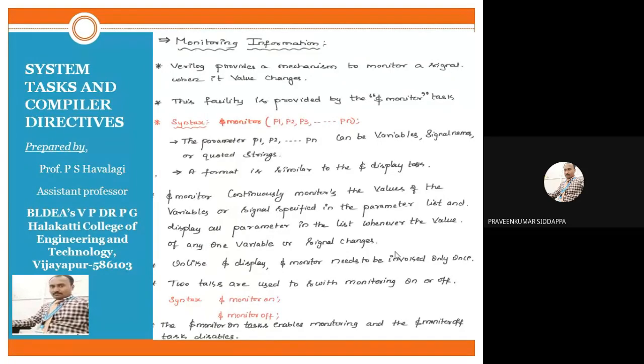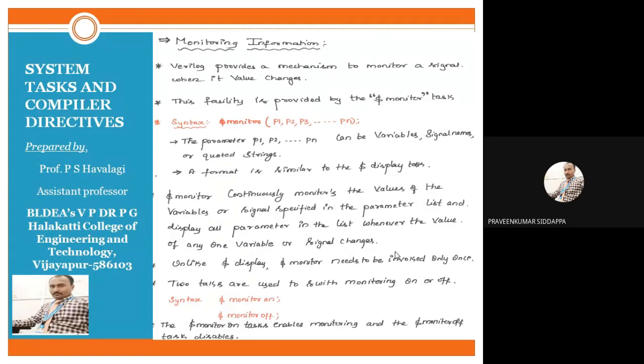Unlike $display, $monitor needs to be invoked only once. We should write this syntax only once in the code. We cannot write it twice or thrice.